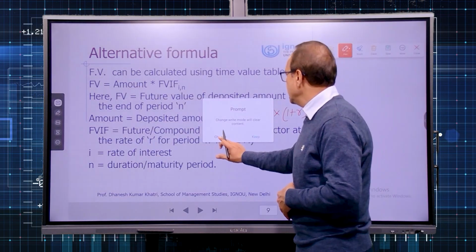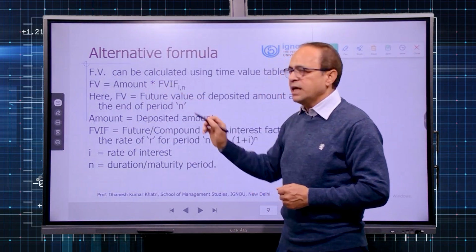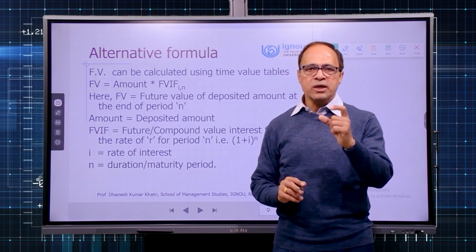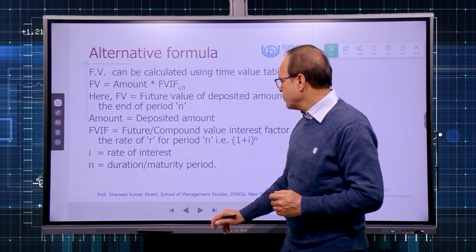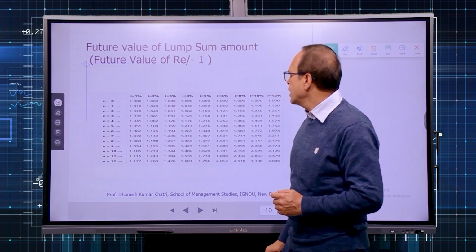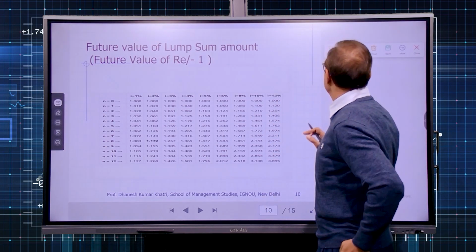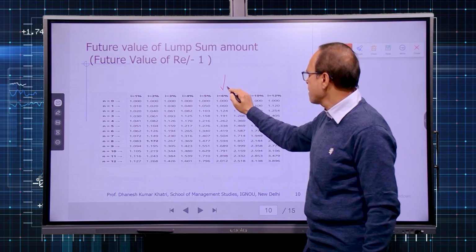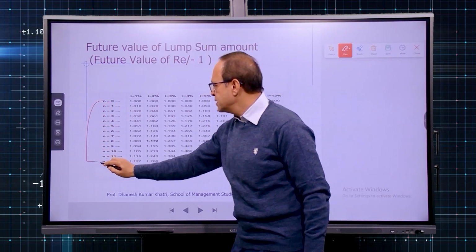So let us proceed. The value is calculated like this: amount multiplied with FVIF, the future value interest factor at a particular rate for the nth period, and we can calculate that. Now when we refer to the table, I have the ready table for you also. You can see in this table what we have. Suppose the rate of interest is 6%, and at this point you can see n, that is the duration.